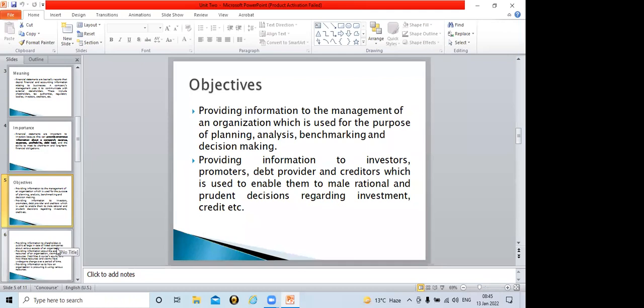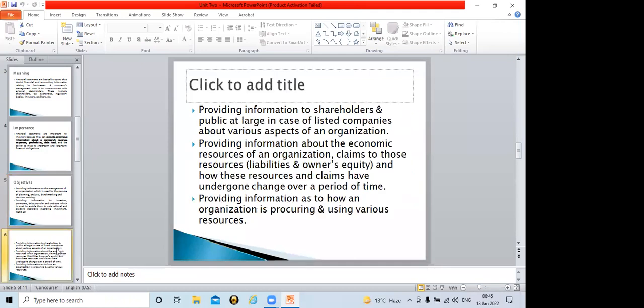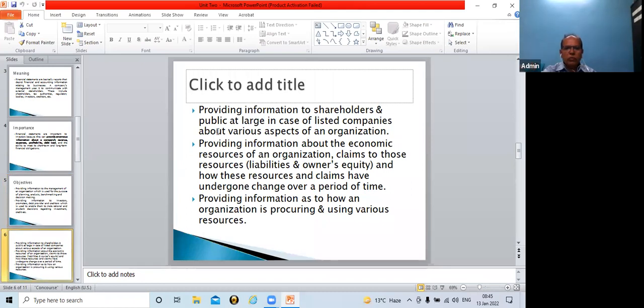Now, another three objectives: providing information to stakeholders, and then providing information about the economic resources. And the third one is providing information as to how an organization is procuring and using various resources.